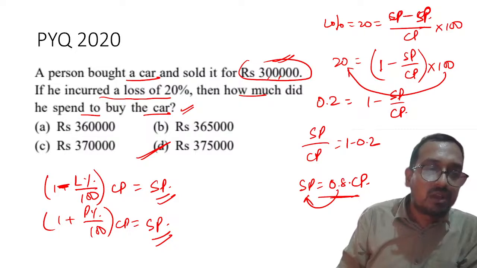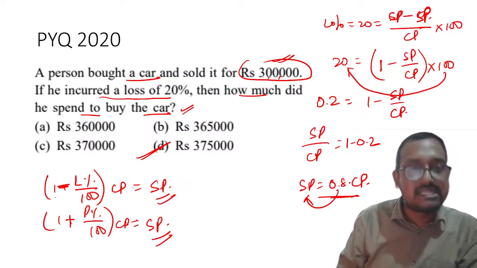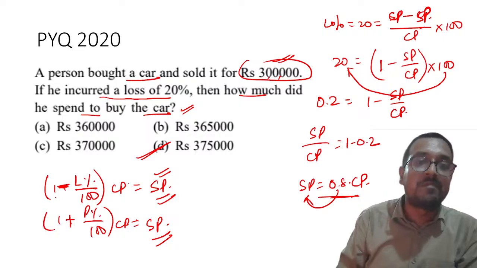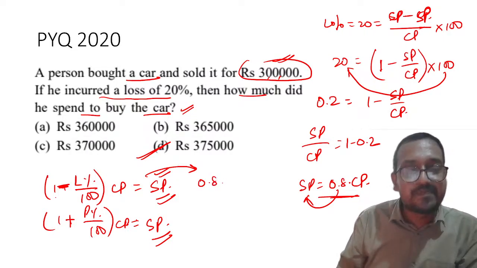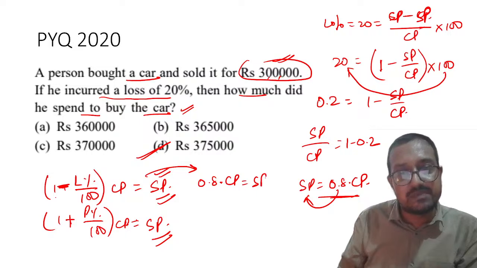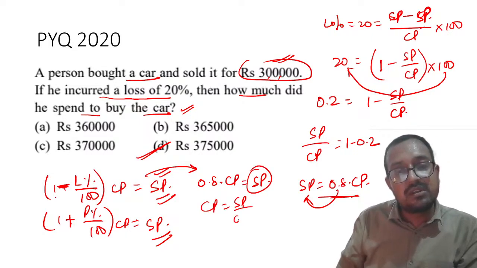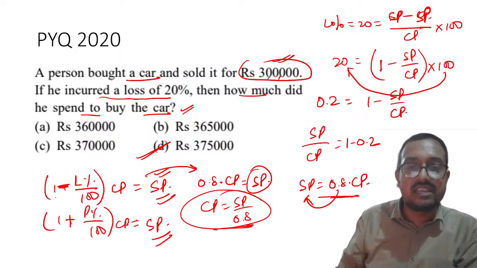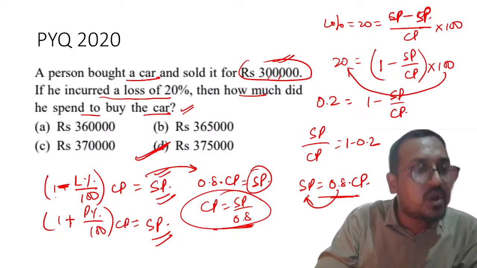Understood? 1 plus P percentage into CP is equal to SP. 1 minus L percentage into CP is equal to SP. So if you apply this formula, it will be directly 0.8 times CP is equal to SP. SP is given, so CP is equal to SP upon 0.8. I hope this is clear. With that, you will get D as correct answer. I hope this is extremely clear to you all.